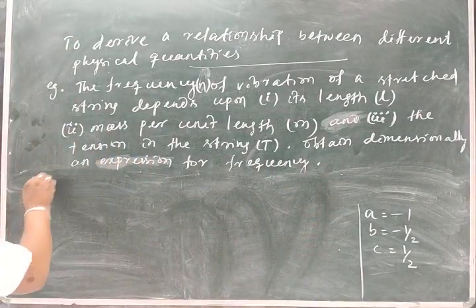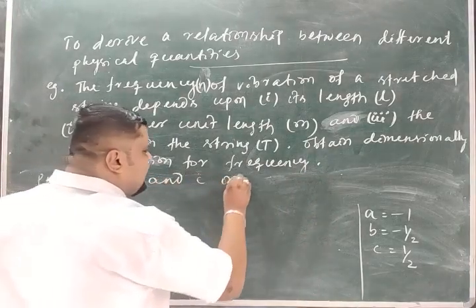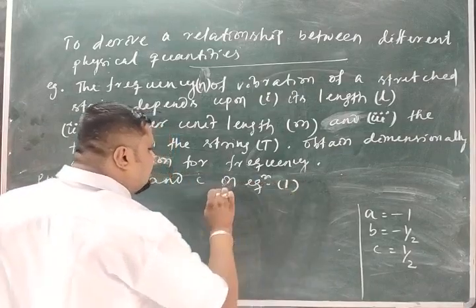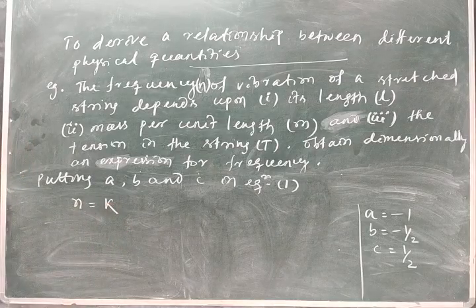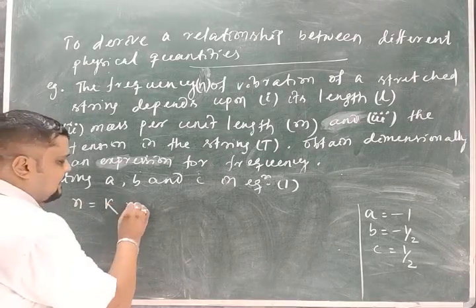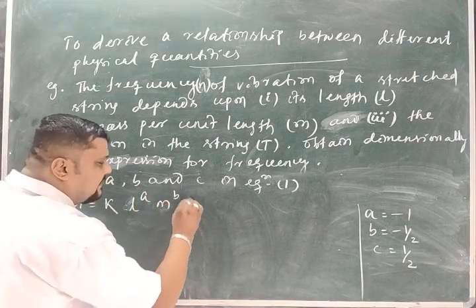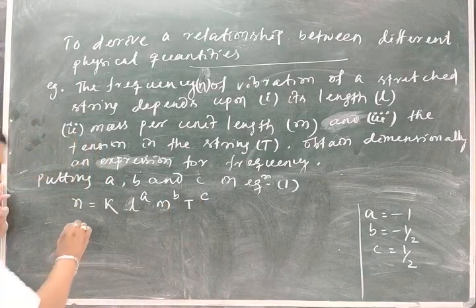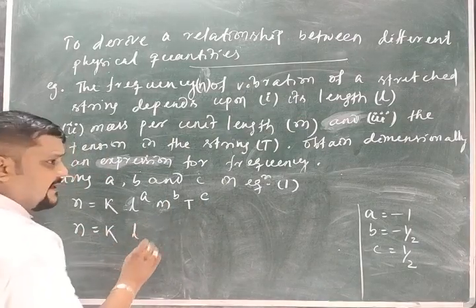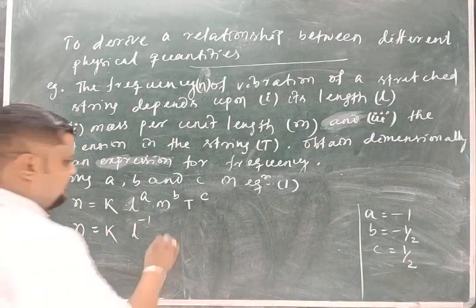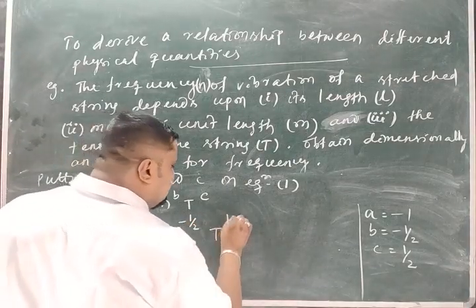So, putting a, b and c in equation 1. What is that equation 1? Frequency n is equal to k, constant of proportionality, dimensionless constant, then L to the power a, mass per unit length to the power b, t to the power c. So n is equal to k as it is, L to the power minus 1, m, mass per unit length, to the power minus half, t to the power half.